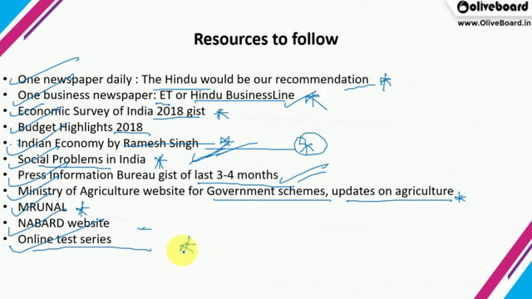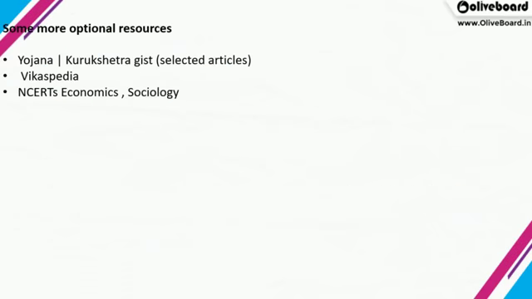If you are preparing, guys, and you don't check the level of your preparation, what is the use? Plus you have to frame a time management strategy. You have to take the test to be able to see what time you're taking in completing a specific section. So Oliveboard is providing the online test series. You all must be knowing about it. It's a leader in banking exams, and it has sectional tests also. So you can go for that.